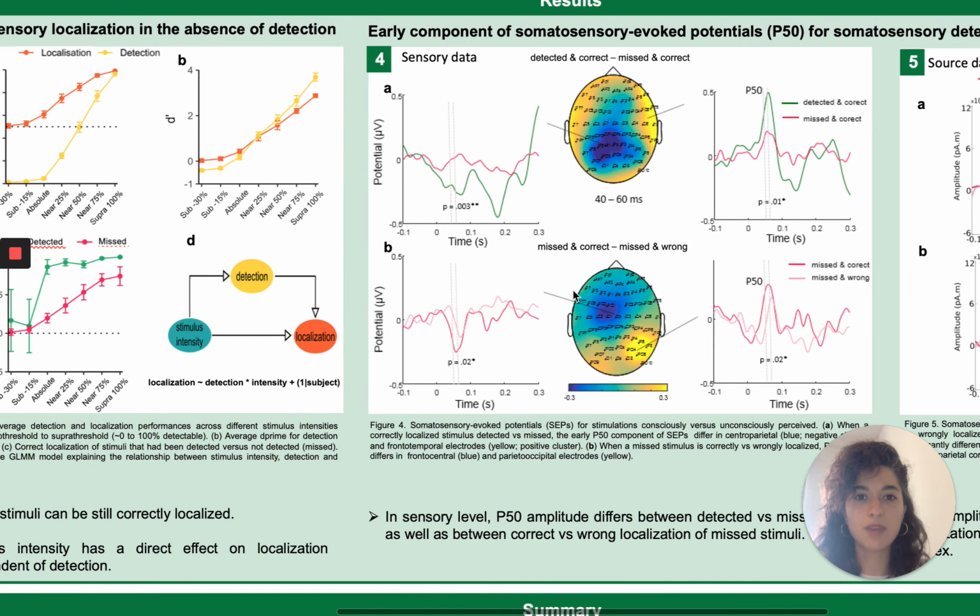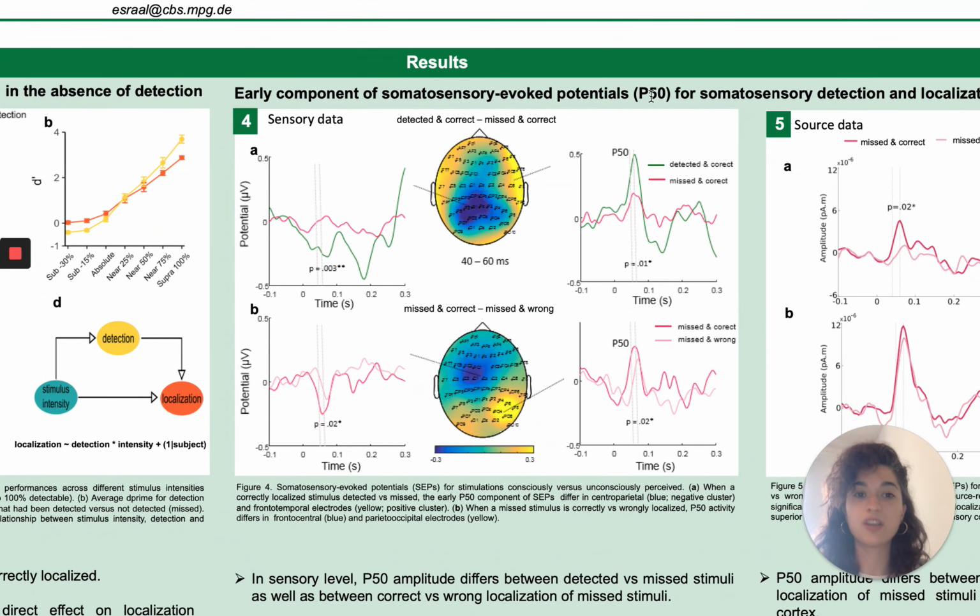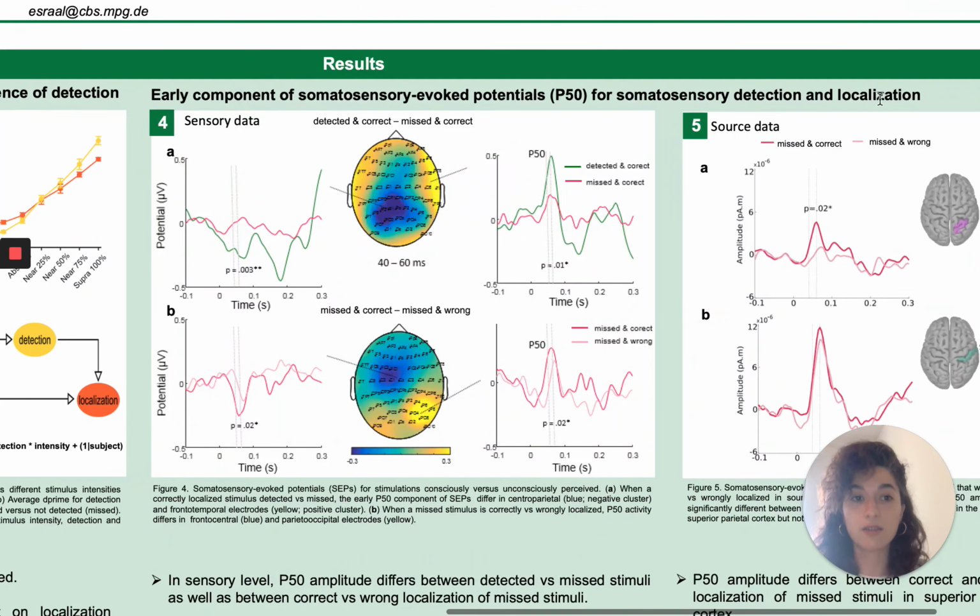After doing this behavioral experiment, we looked at the early component of somatosensory evoked potentials, which was P50 in our case, for somatosensory detection and localization. If we look here, in the lower panel, in sensor data, we checked when subjects missed but still correctly localized versus when they missed and couldn't localize